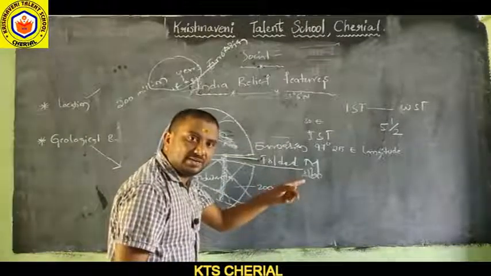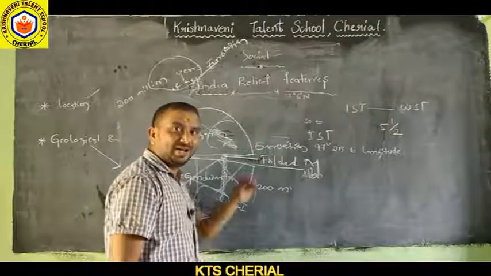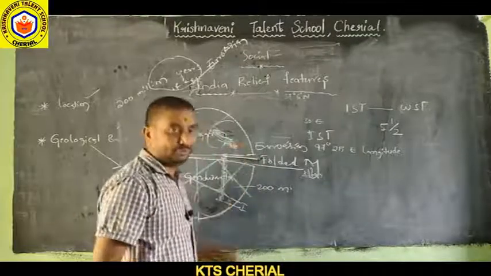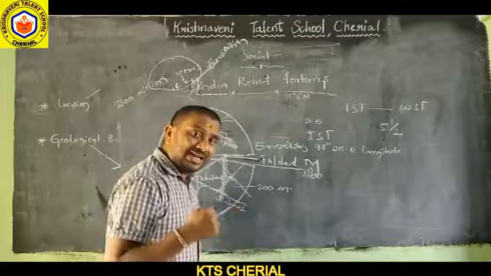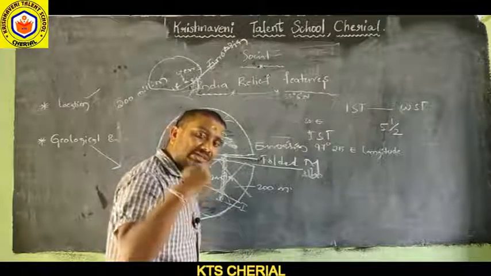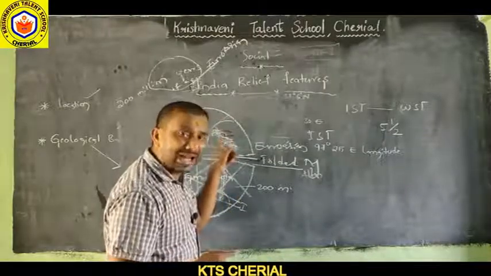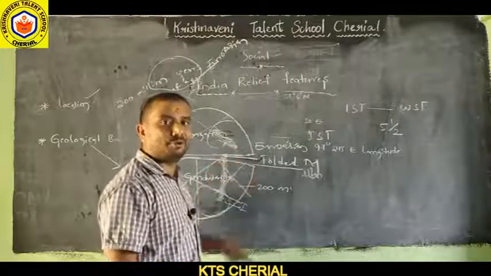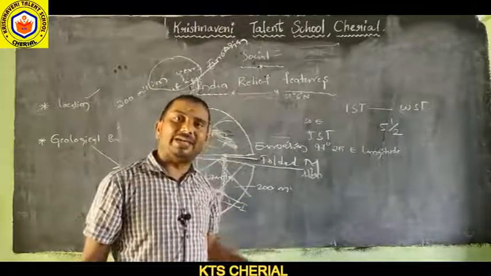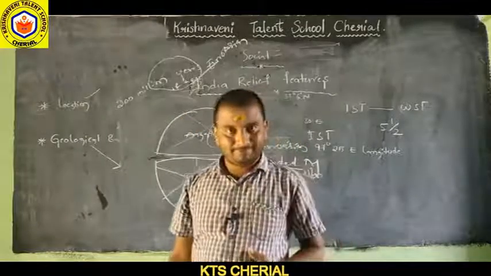What are the folded mountains present? Himalayan mountains. So the Himalayan mountains were formed when the Indian landmass moved towards the northeast and collided with the Eurasian landmass. The present mountains are the Himalayan mountains. So the Himalayan mountains were formed like that.